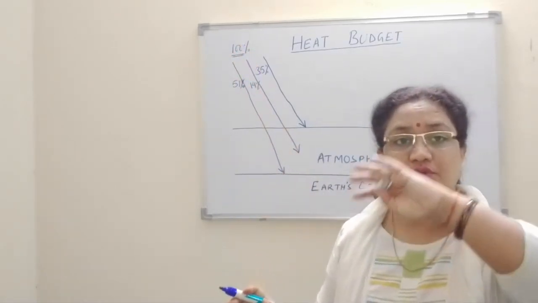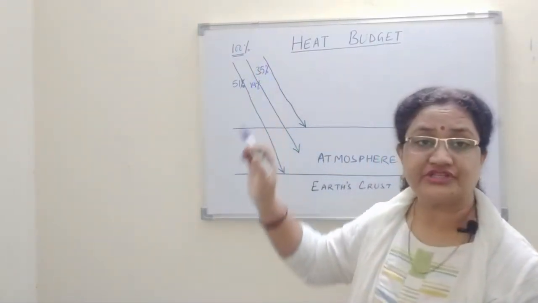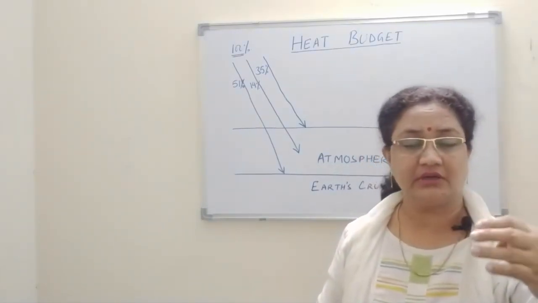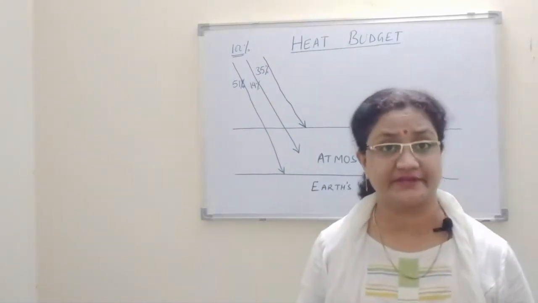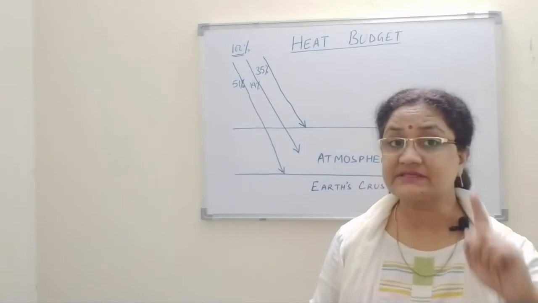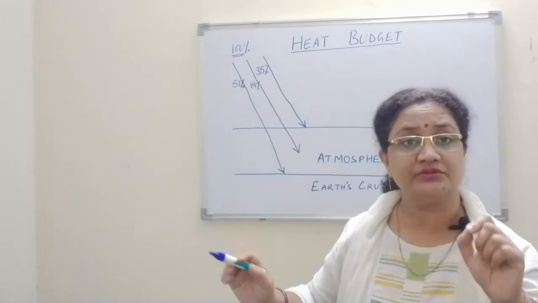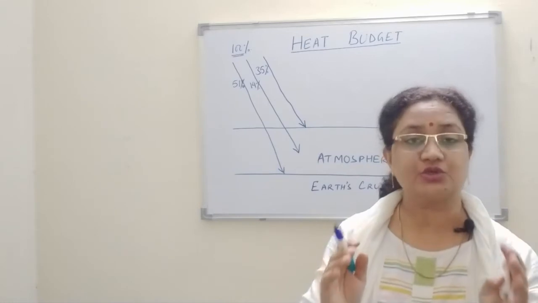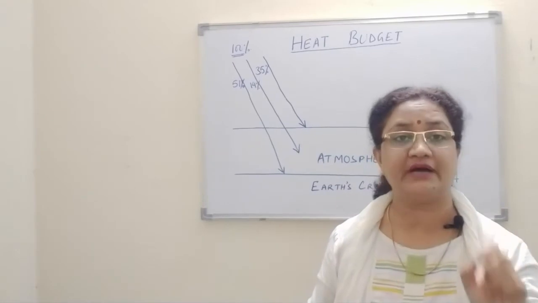Out of the total 100%, 35% is reaching the outer part of the atmosphere, and it is reflected back to the outer space. Clear? This is 35%. Next 14% of the total solar radiation comes to the atmosphere, and it is absorbed by the atmosphere.